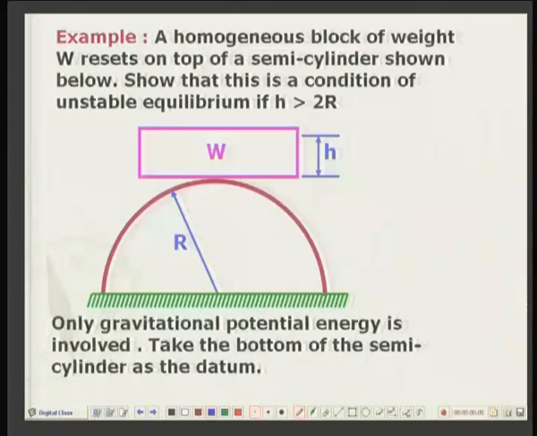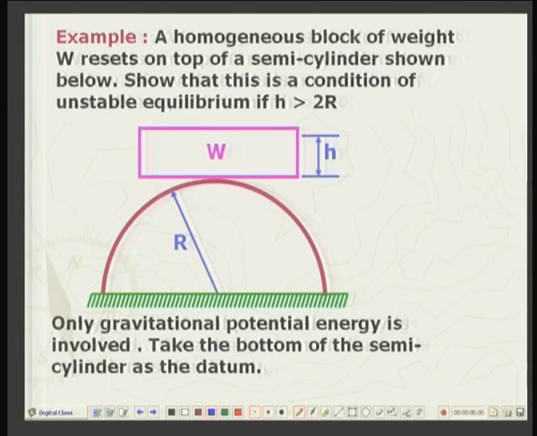Well, again we have only one type of force, that is the gravitational force. So, it is a conservative system.